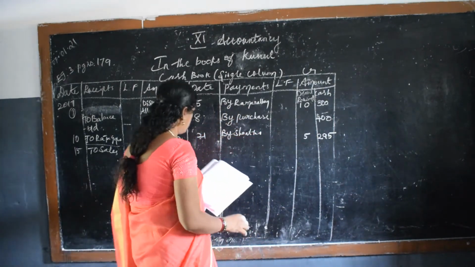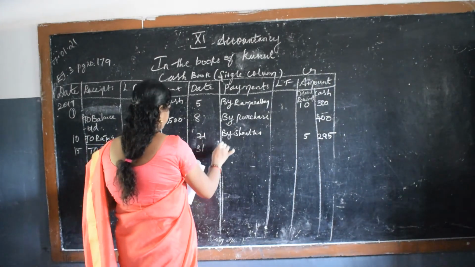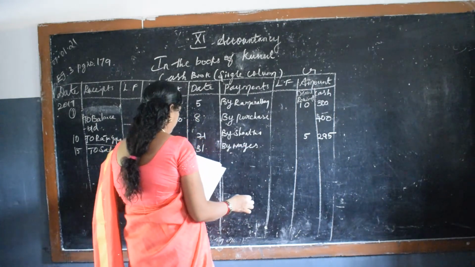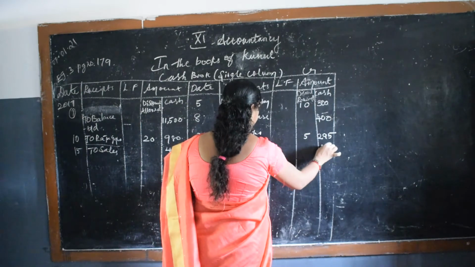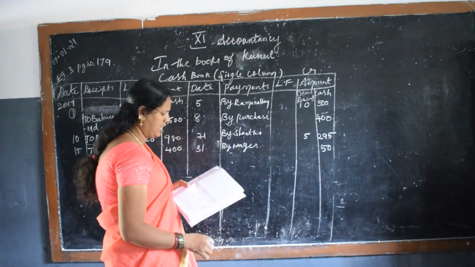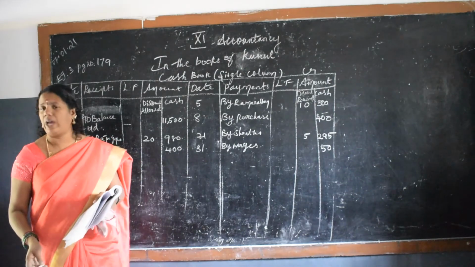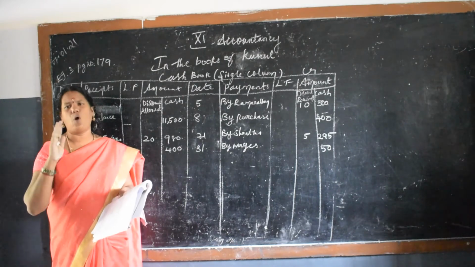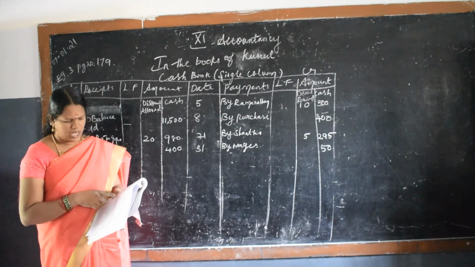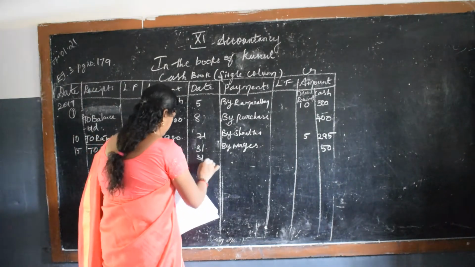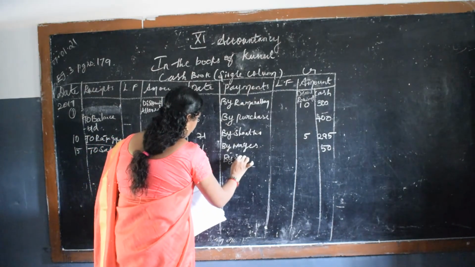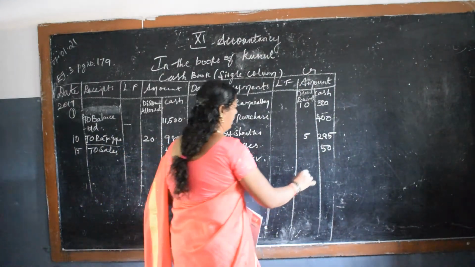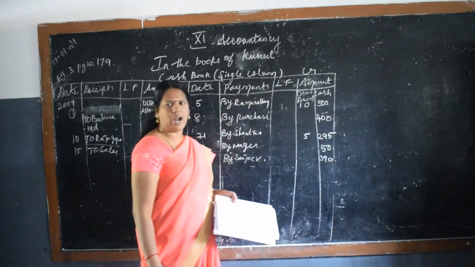Paid wages. Okay, 31st, by wages, 50 rupees. Paid to Sanjeev in full settlement of his account. In the previous exercise itself, I have explained to you. If you notice the words full settlement, it got some discount. So paid to Sanjeev on 31st, the same date, by Sanjeev in full settlement. How much he has to pay? 390. But actually he has to pay 400.